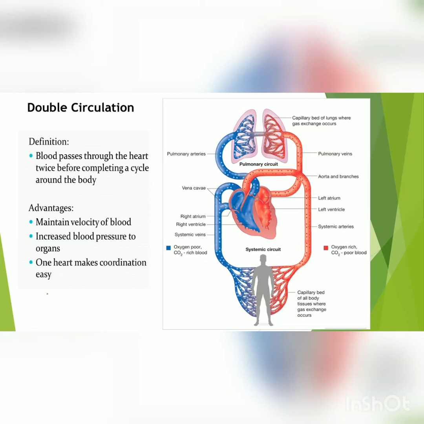Some definitions as per the syllabus, and the electrocardiogram and different diseases of the heart. So what is double circulation? As I explained to you, blood passes through the heart twice before completing a cycle. Twice, how is it so?